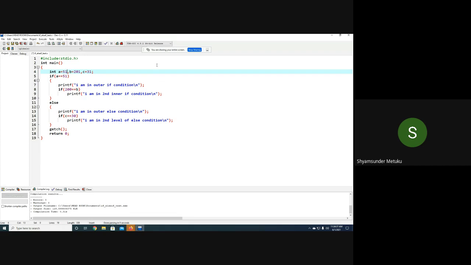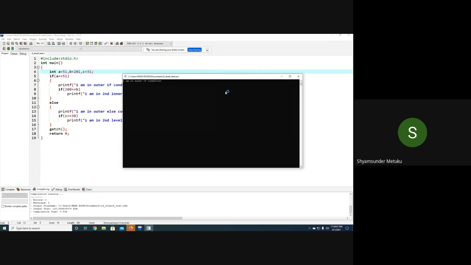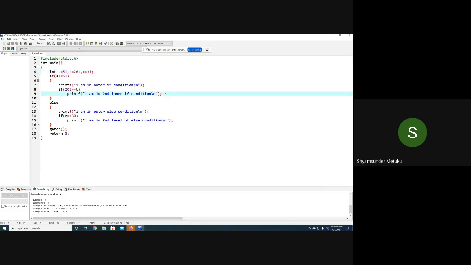Now, first, second? No, only the first one. Only first, sir. Understood? Is there any possibility of printing only the second one? No, sir. It is not possible, right? It is not possible.